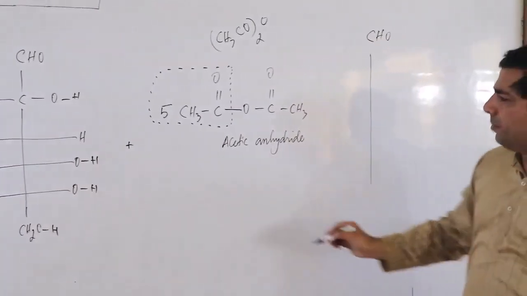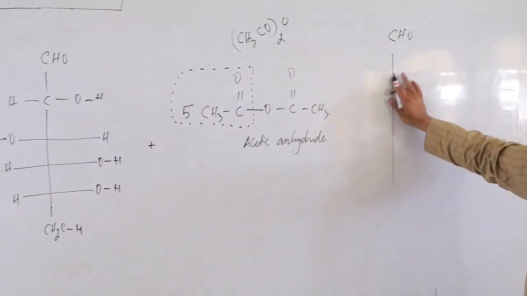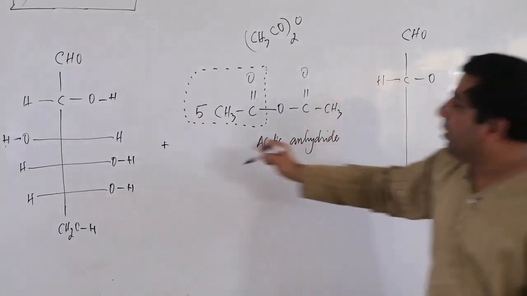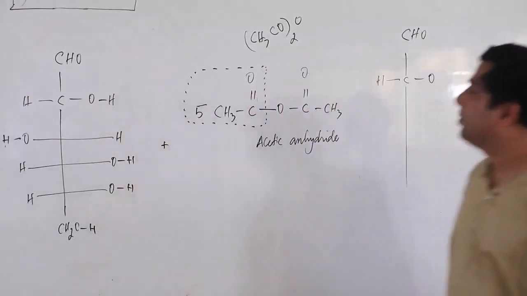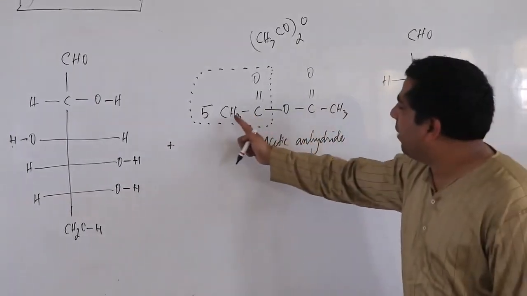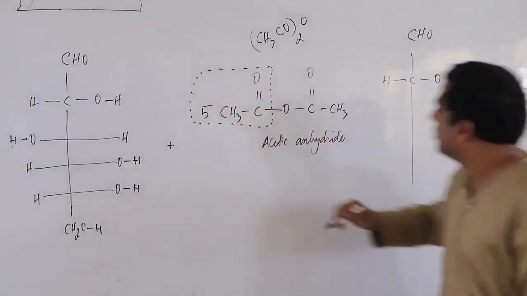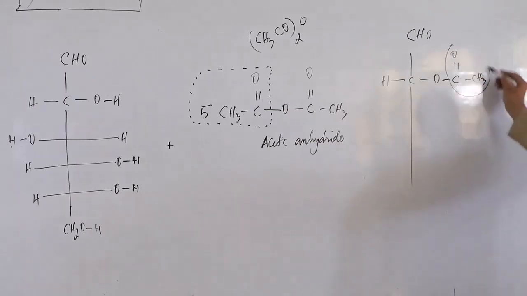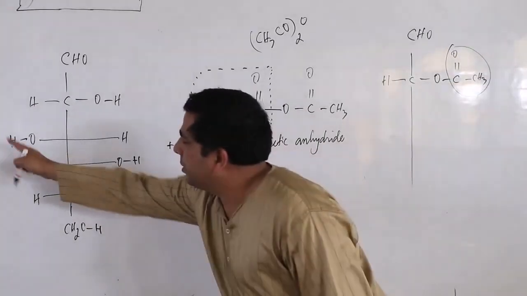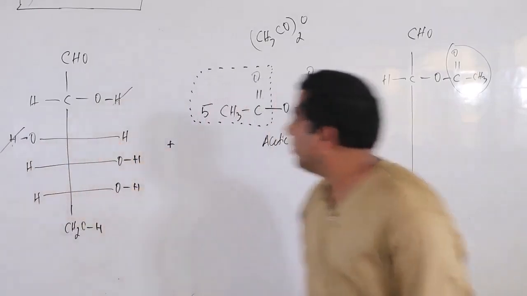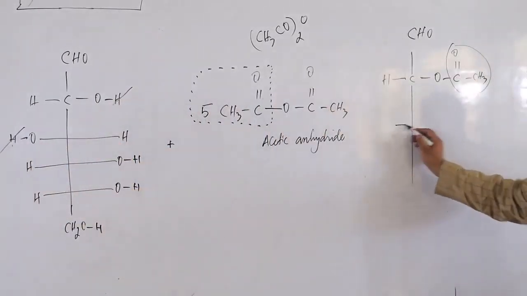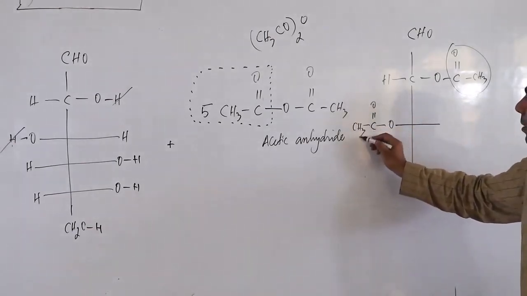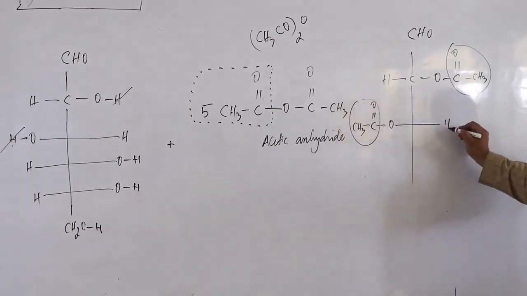CHO. Let's come to the second carbon. What is here now? OH. So here I will remove one H. This H I will remove. So what will remain here? CO. And for this CO I will use CH3CO, this part. So it will be coming like this, CH3CO. Here also I will give CH3CO and I will remove this hydrogen. This hydrogen also. So I will be getting here the third carbon. This side I will be getting COCH3. Cool. And here we have H.